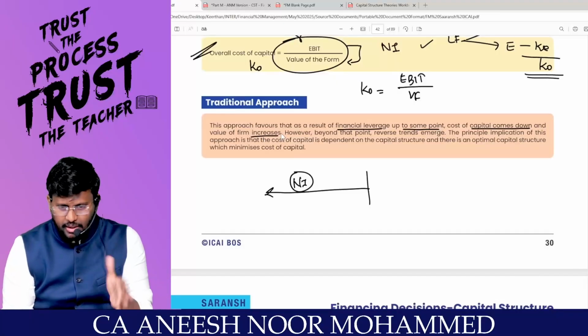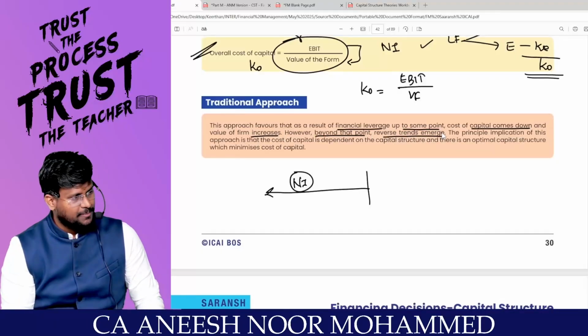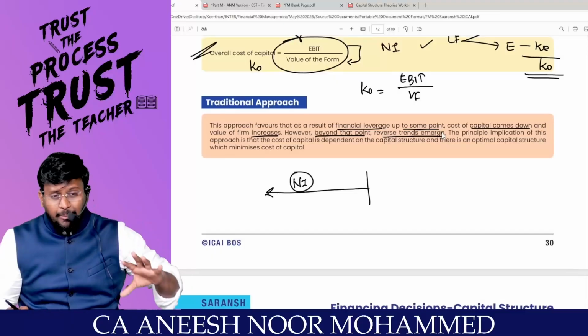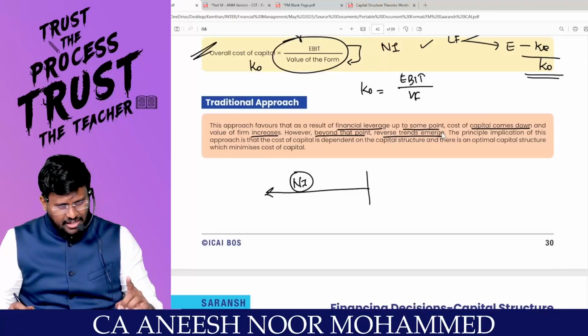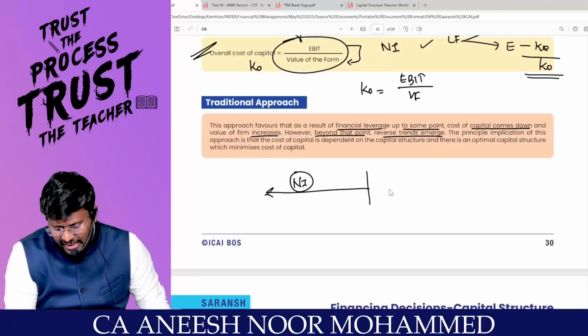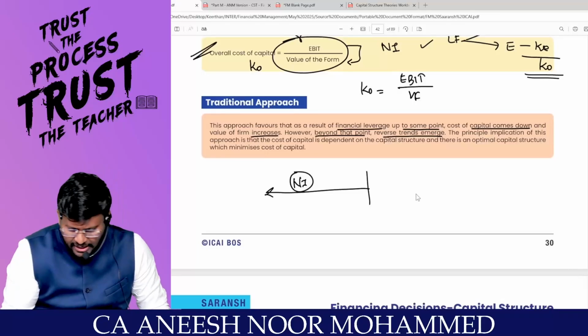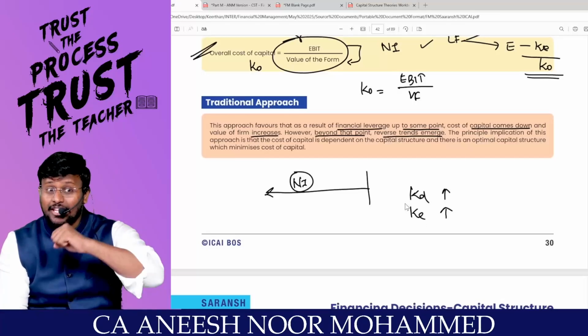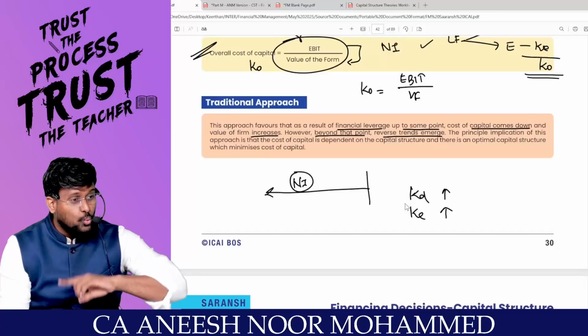But if you go purposefully beyond that point, a reverse trend emerges. Beyond that point means once you keep on injecting debt into the capital structure, the equity shareholders will start to react, and KD will also start to react. That means KD increases, and KE also increases. But NOI, you said that it will be exactly offset. It will not be exactly offset.